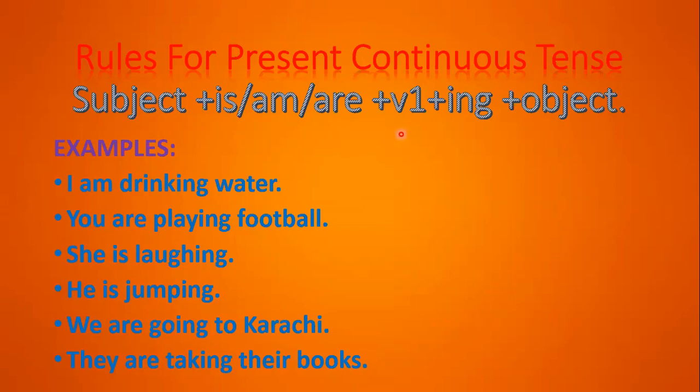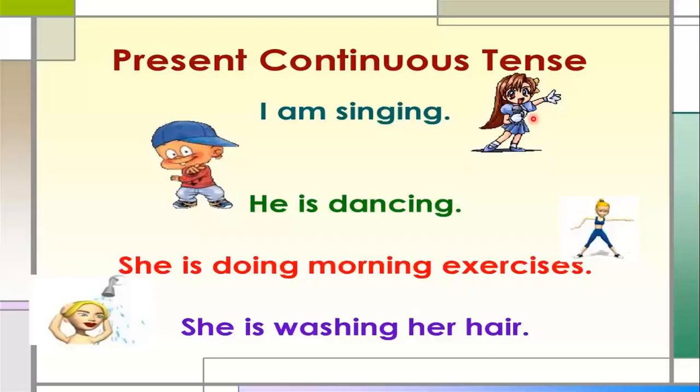Okay. And again, the first form of the verb, you know, there are three forms of the verb. I'll put the first form, the present form of the verb with an ing. This ing is compulsory because it just shows the continuity. Okay, and the object in the end, and if the object is not there, it's okay, fine. So let's move on. Now let's look at some more examples.